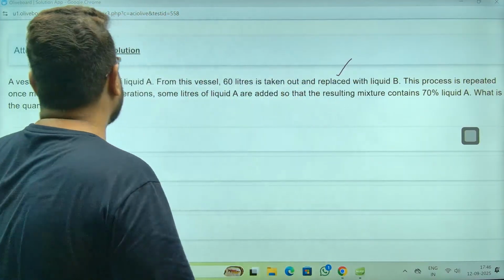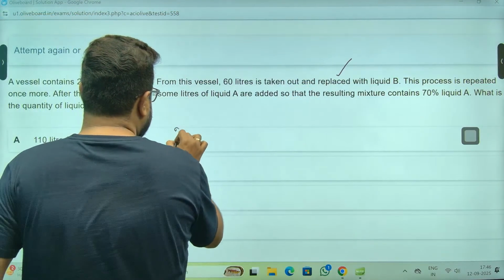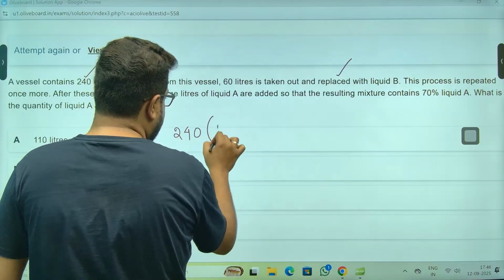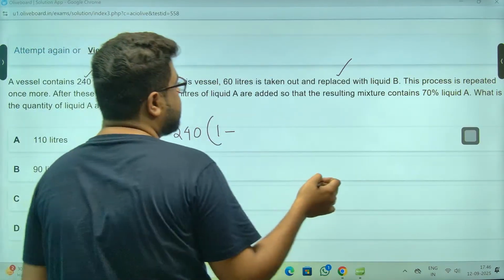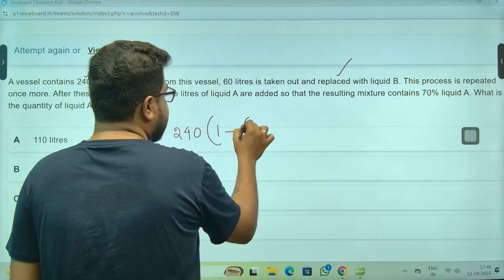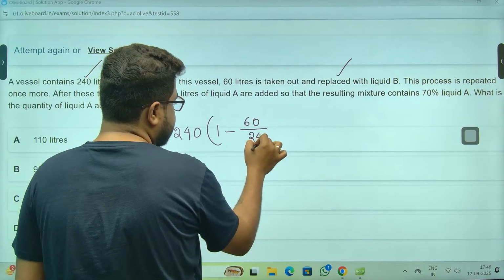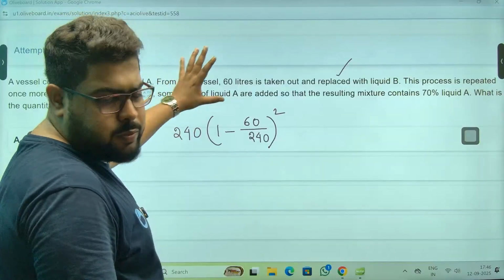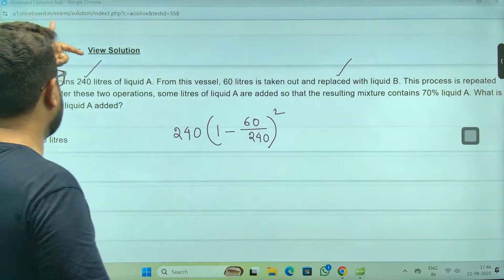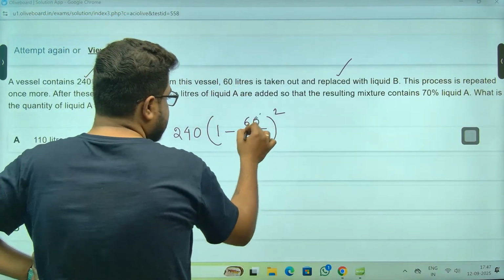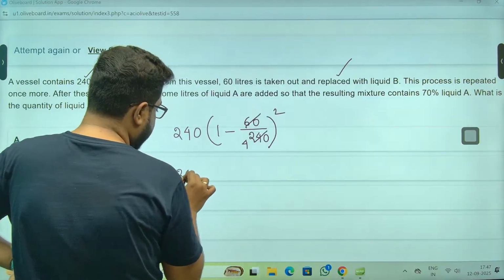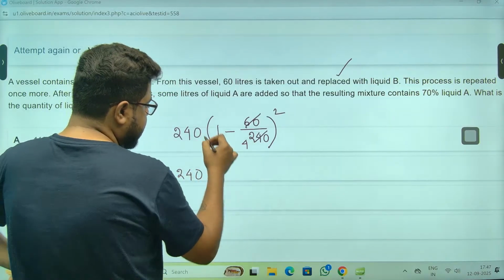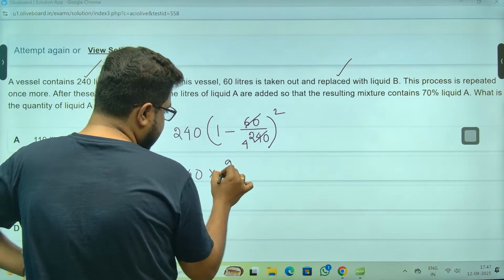Let's apply the formula. It was 240 liters, into 1 minus 60 liters out of 240 liters. This has been done twice. This is the new volume of liquid A. This is 1/4, so 240 into 3 by 4, twice, so 9 by 16.